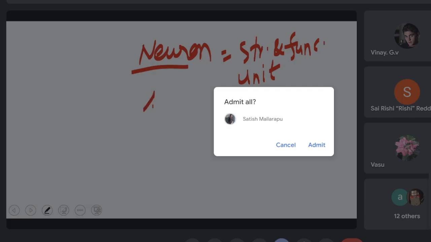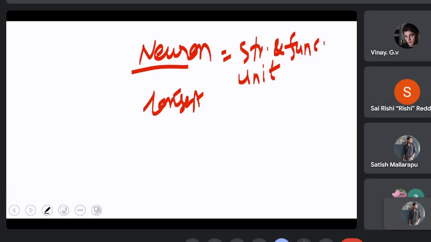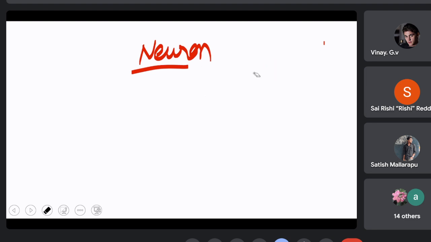It is also considered as the longest cell of the body. And you have studied the structure of the neurons so many times, and let me explain this once again.